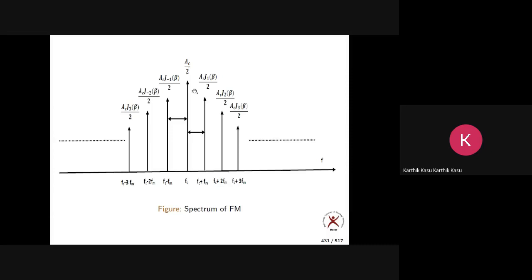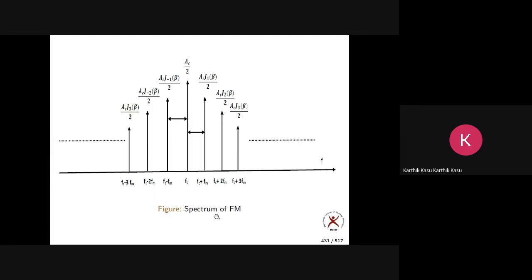Now this is the spectrum of the FM signal. It contains a carrier component at fc and sidebands at fc plus fm, fc plus 2fm, fc plus 3fm, fc minus fm, and so on. Simply, I can say it has a carrier component plus an infinite number of sidebands at frequencies fc plus n fm. Am I right or not? So here n equals 1, 2, 3, minus 1, minus 2, minus 3.